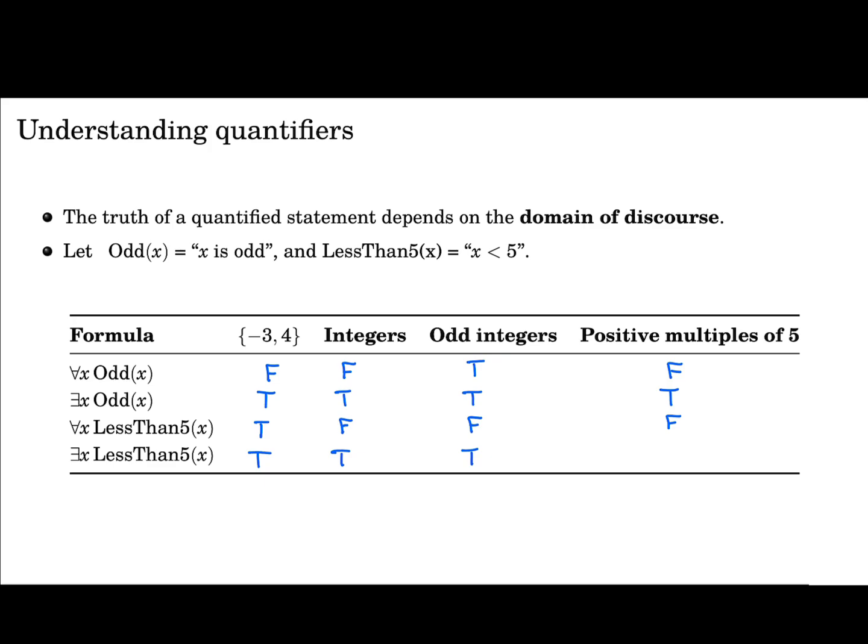Does there exist a positive multiple of 5 that is smaller than 5? And here we need to be careful because we're talking about strictly smaller than 5. So 5 is not smaller than 5, and we want a positive multiple of 5. So that's not going to exist. The smallest positive multiple of 5 is 5 itself, and then it's going to be 10, 15, and so on. So this will be false. So once again, the main point is quite simple. The same formula can be true or false depending on the domain. So you should always say what your domain of discourse is.